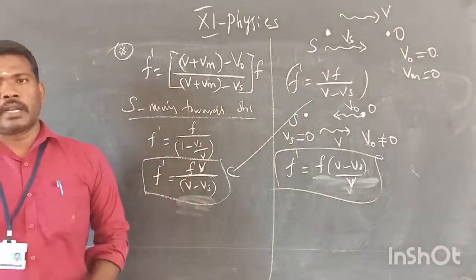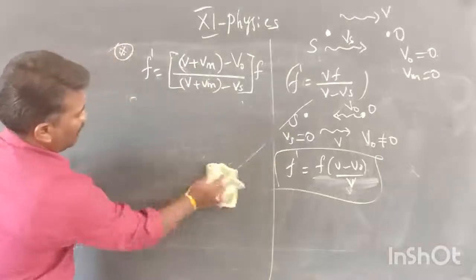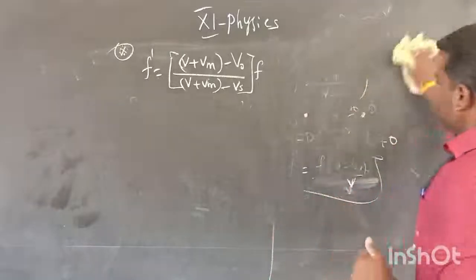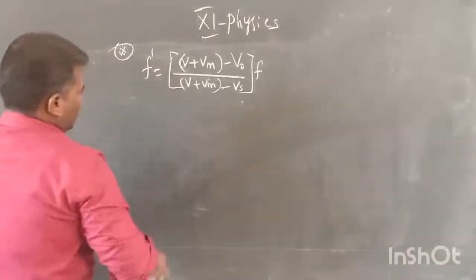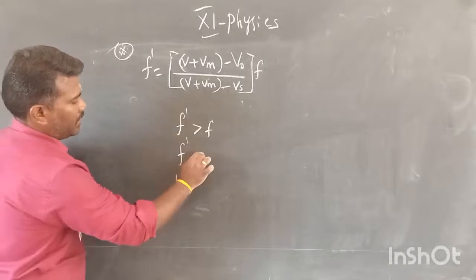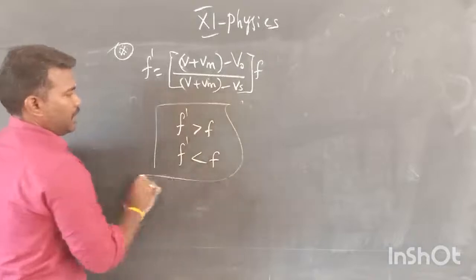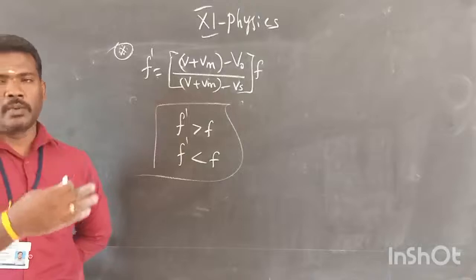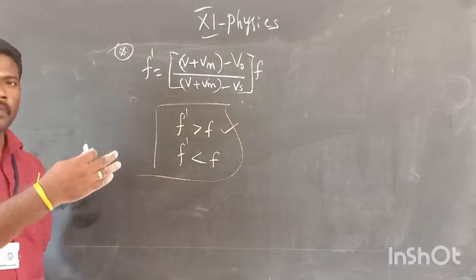In concept-oriented questions, one more theory question may also be asked: the comparison of apparent frequency and the actual frequency. In some cases the F dash value is greater than F, and in some cases the F dash value is less than F. Generally, we can say that this condition is satisfied if the source is moving towards the observer.